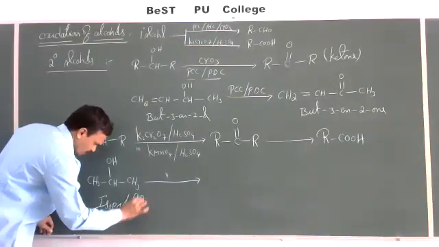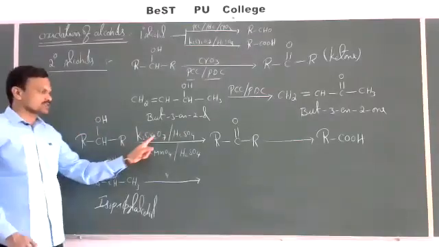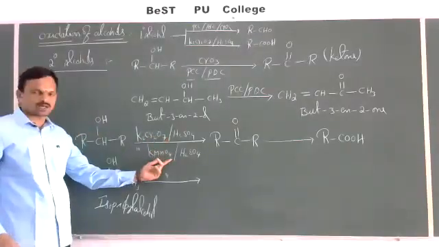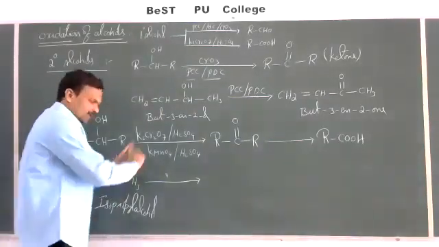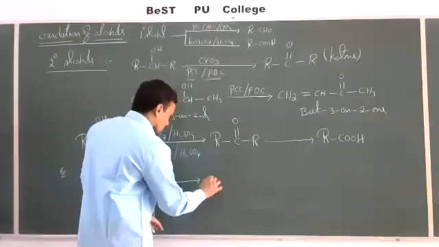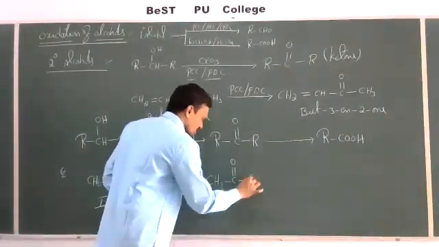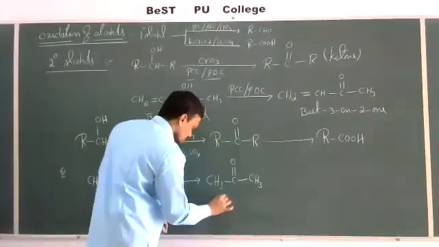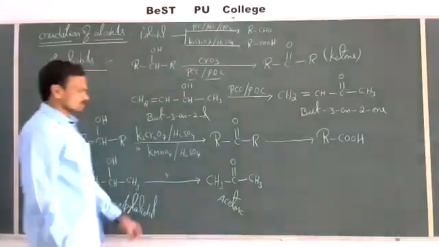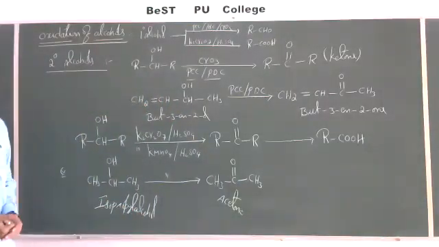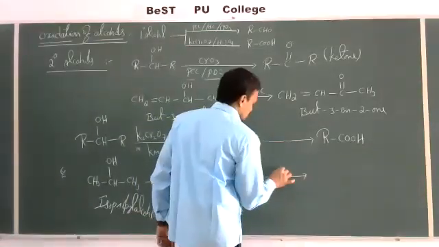This isopropyl alcohol on oxidation in the presence of acidified KMnO4 or K2Cr2O7 is first oxidized to acetone, CH3COCH3. Acetone will be formed, and this acetone can undergo further oxidation.